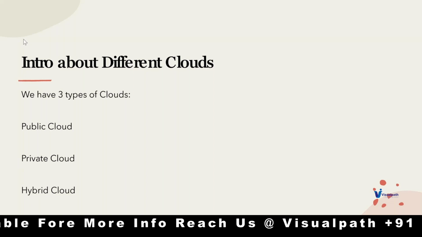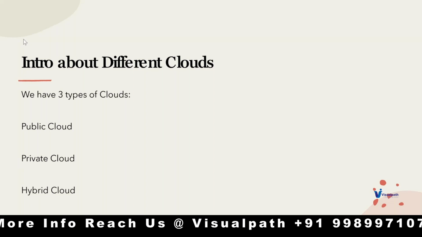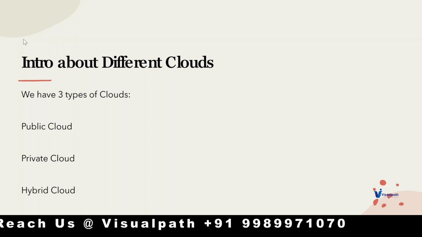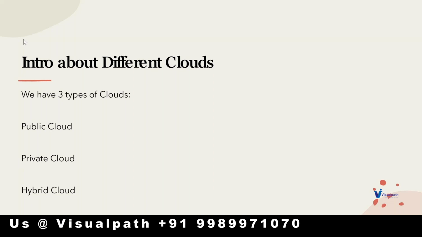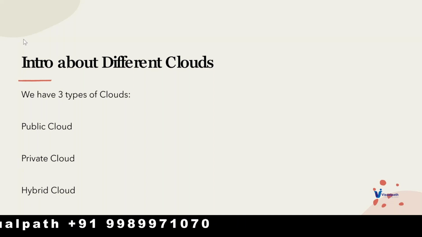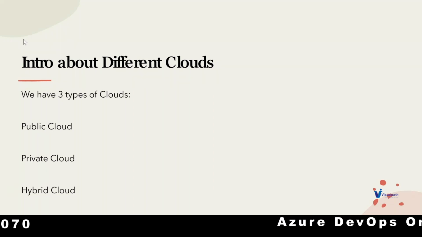And if you establish the integration between this Azure-built private cloud exclusively for you and your on-premises environment, that can also be called hybrid cloud. What exactly Azure is going to use to build a private cloud for you is a service called Azure Stack.